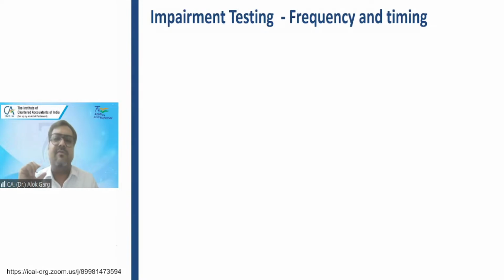So in your examination, for example, the goodwill is given, the 4 cash generating units are also given, and it is written that the goodwill, from the business combination from where this goodwill arised, the company is getting benefited for 3 cash generating units, 1, 2, 3, and there is no benefit to CGU number 4. In that case, you are not required to allocate the goodwill to CGU 4, and you are required to allocate the goodwill only to CGU 1, 2, and 3. Right?